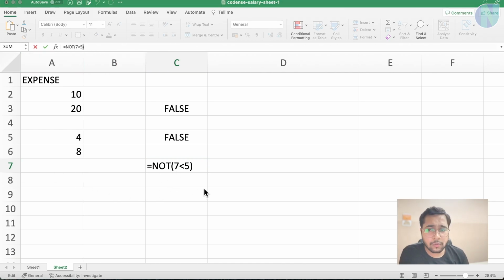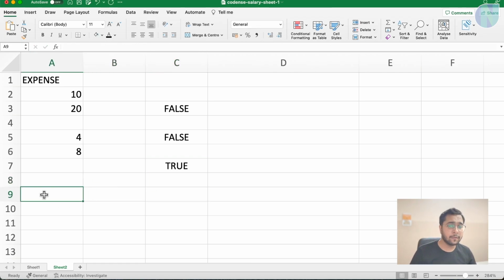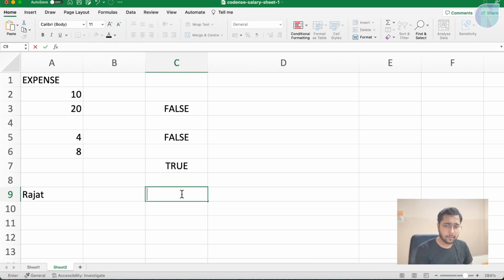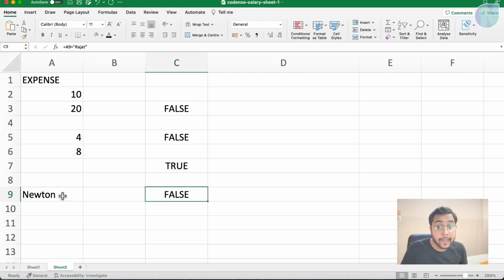You can also have conditions not just on numbers but on fields. For example, I have written here Rajat. Now I say here, does A9, first of all we will put equal to. Now we will say A9 equals Rajat. Now you can say it is true. Let me make it Newton. So see, it has become false because it is checking my words.